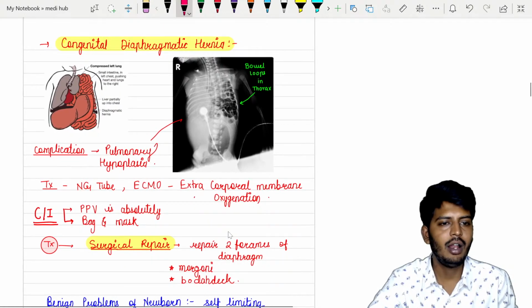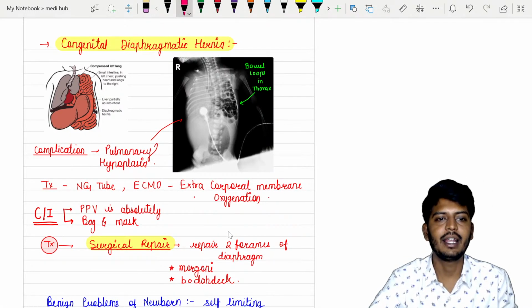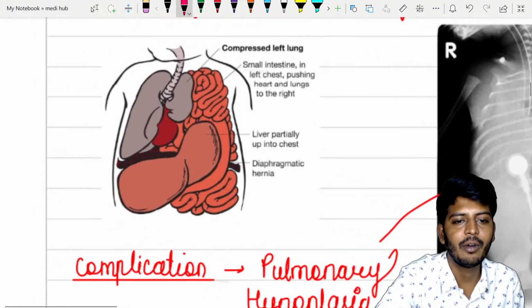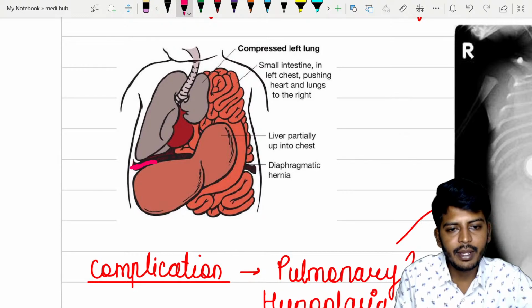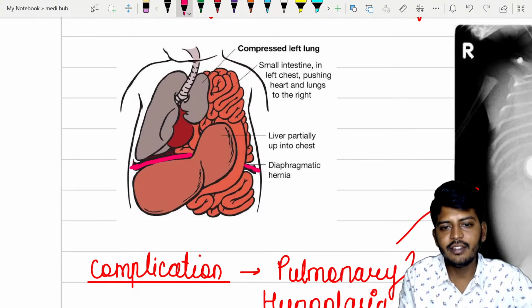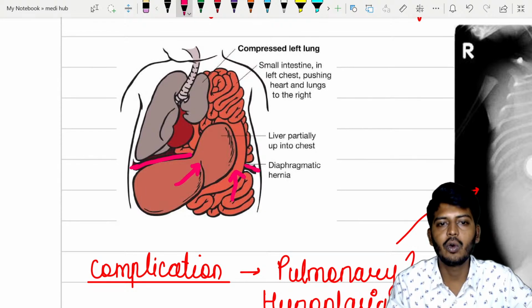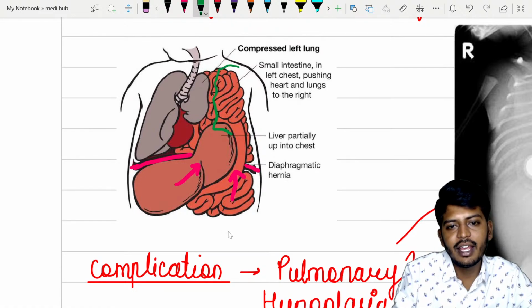These are all surgical conditions. Again, I'm going to tell you quickly. Congenital diaphragmatic hernia. Here this image represents it very nicely. Look here, my dear students. This is the diaphragm, the red color, whatever I'm pointing. There is an opening in the diaphragm. Because of that, the liver and also the intestines go into the chest cavity. Once they go into the chest cavity, they occupy all this area, and they will compress the lung.